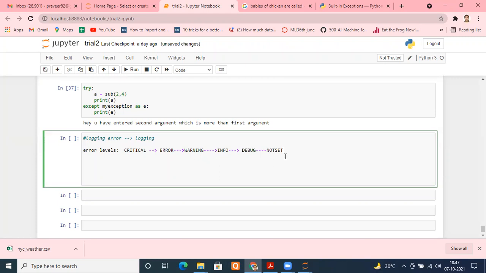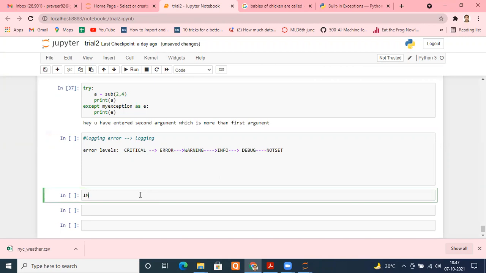So how can we log errors? Understand. What I'm going to do is import a module in Python known as logging, first of all. This module will help me store all the errors that have been created during the program execution. When I start running my program, whatever errors come, it will log and store them in a text file, which you can see anytime you want later on.